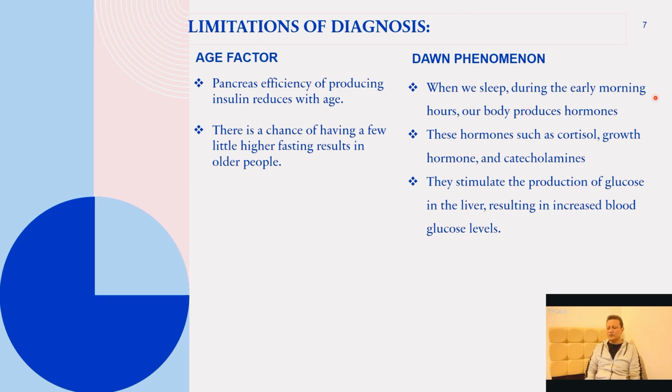When we sleep, during the early morning hours our body produces hormones such as cortisol, growth hormone, and catecholamines, which stimulate production of glucose in the liver, resulting in increased blood glucose levels. So you can imagine we don't eat anything, but our blood glucose levels are getting higher because of the dawn phenomenon. Like in the fasting state when we are going for testing, maybe our results are a little bit higher because of the dawn phenomenon.